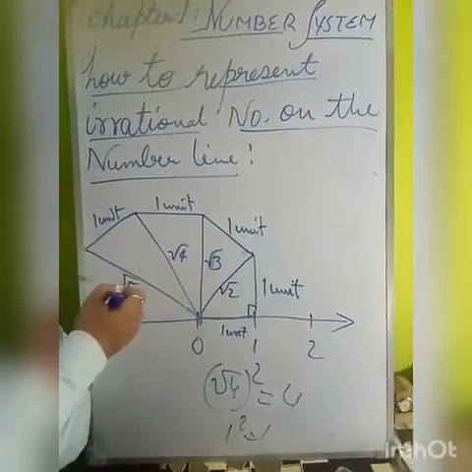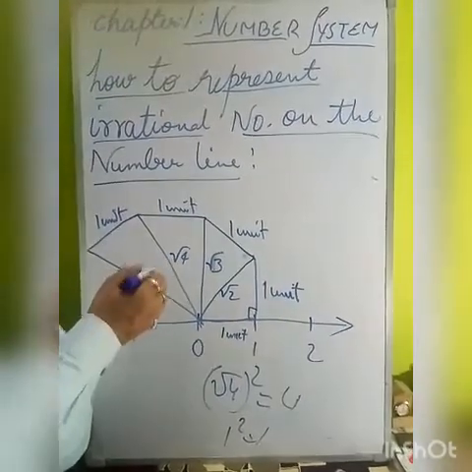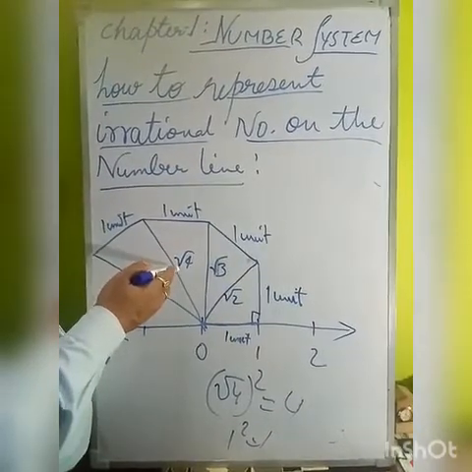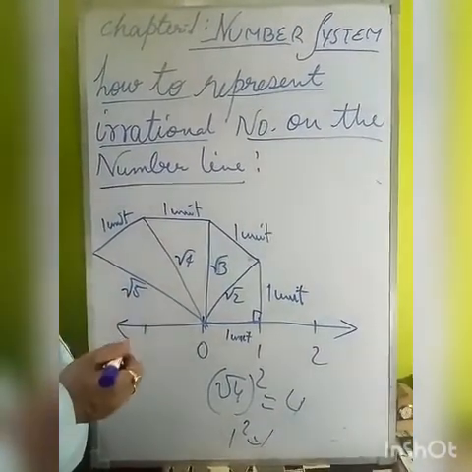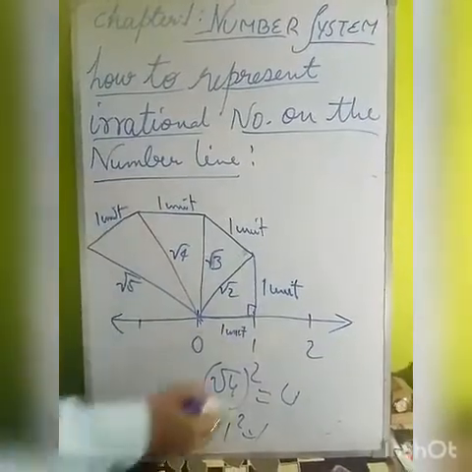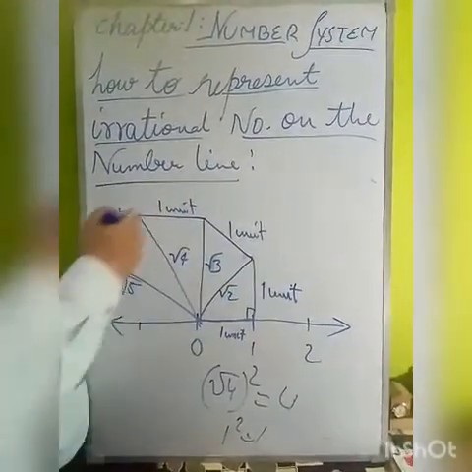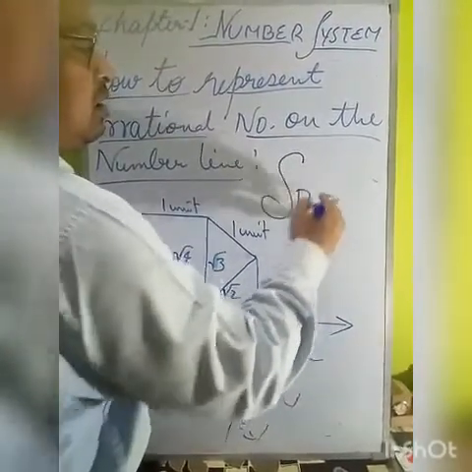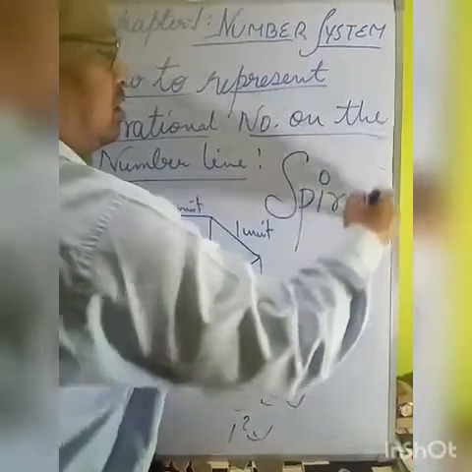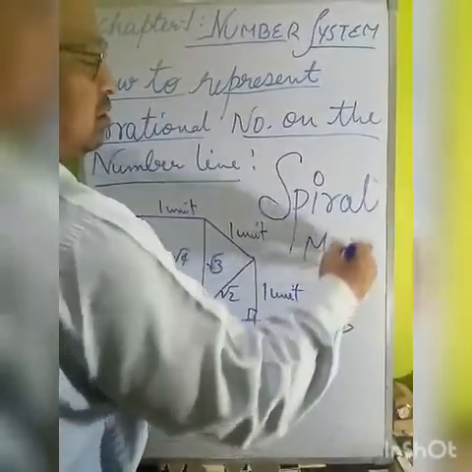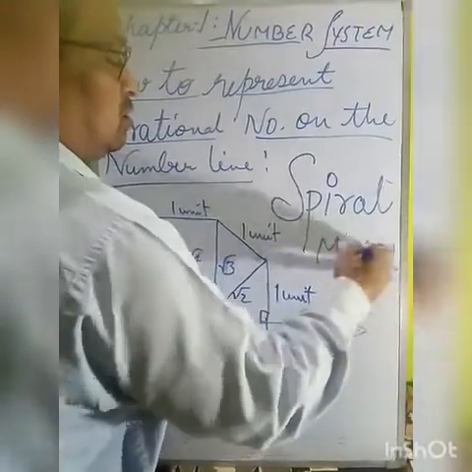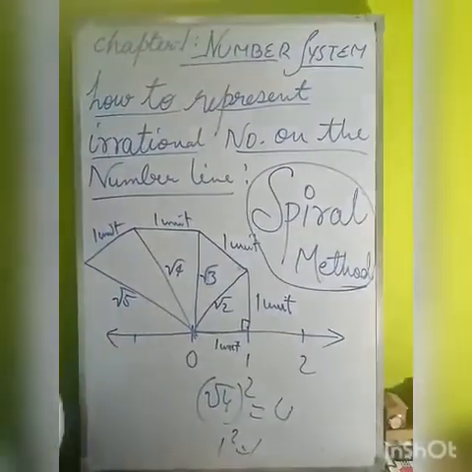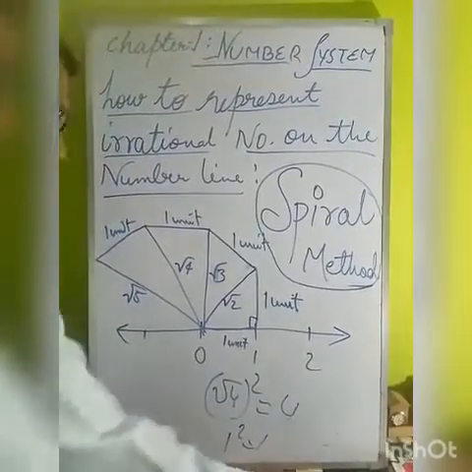Under root 2, under root 3, under root 5. You must be thinking under root 4 is 2, but I am not showing 2 here. I am keeping it as under root 4, because we have to show under root 5 here. This method which I am using to represent these irrational numbers on the number line is called the spiral method.